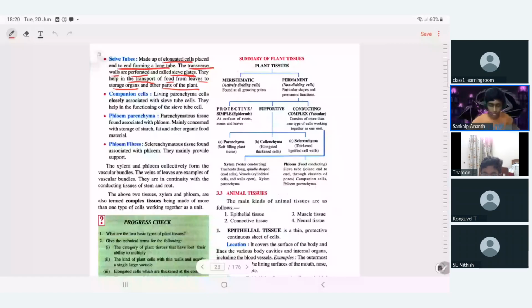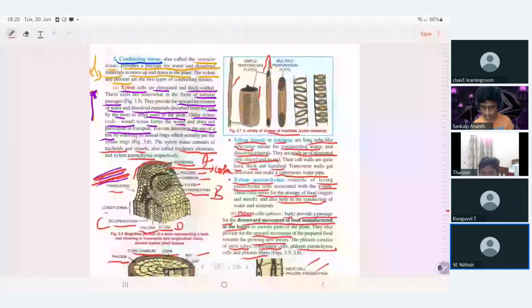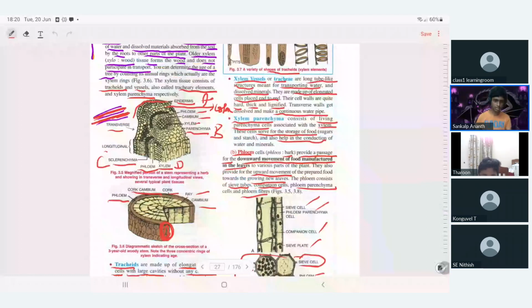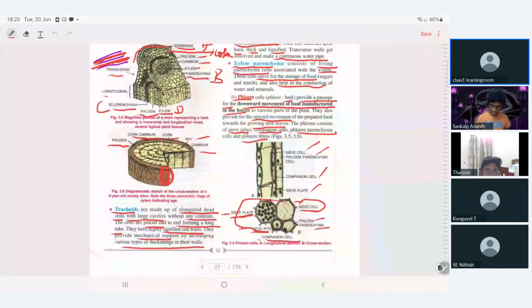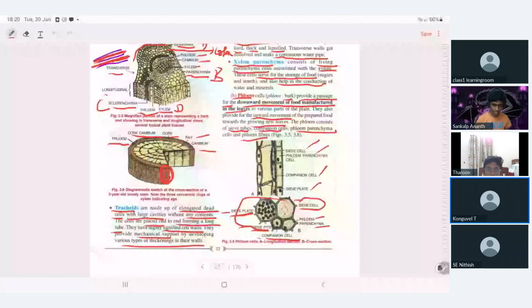Companion cell. Once can you go up? Do you have the book? I just take a screenshot just in case. It's my safe measure. You're wasting time. Listen, don't worry. You have taken a screenshot. Yes, sir. Good, no problem. Thank you, sir.